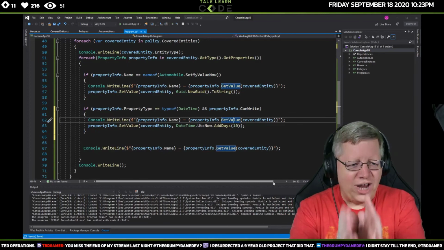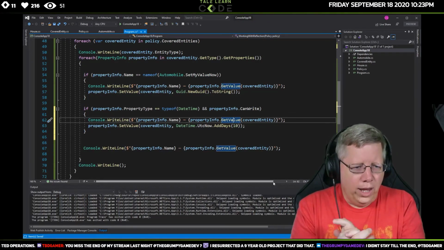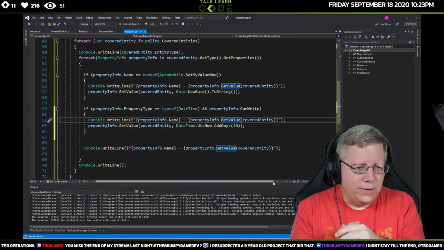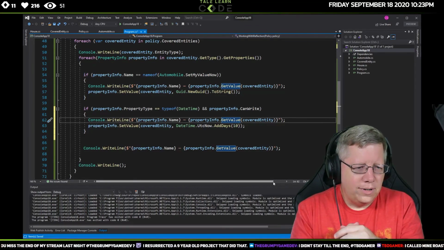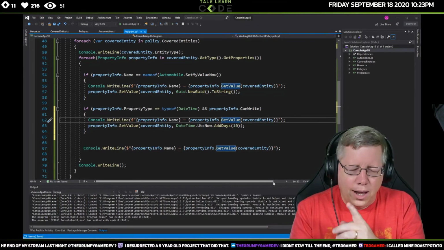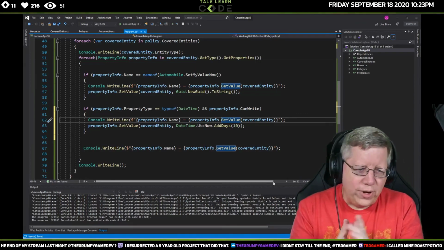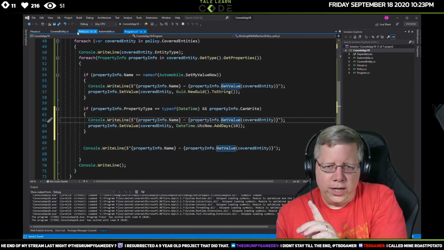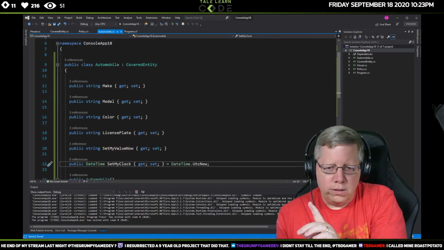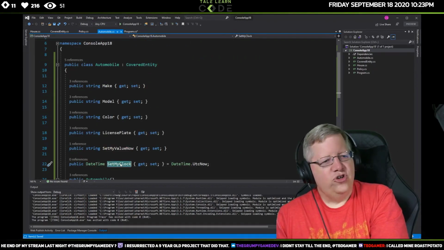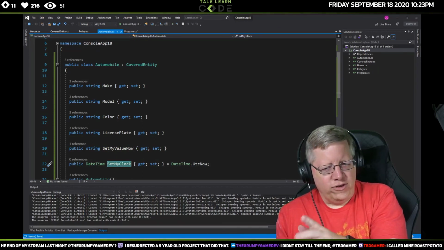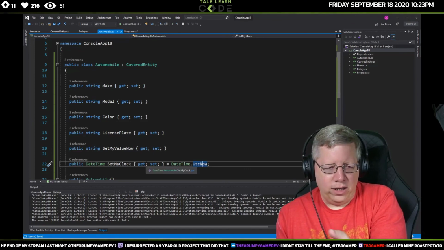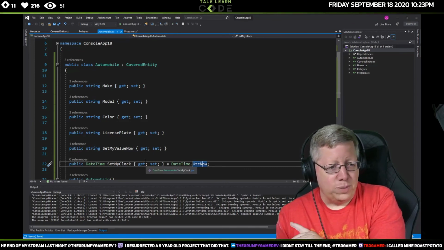So what should happen here, again, doesn't say that I've got everything right, is that the automobile's SetMyClock should be set 10 days ahead, because it'll initially be whatever time we started it at, and then it should reset it to 10 days plus.